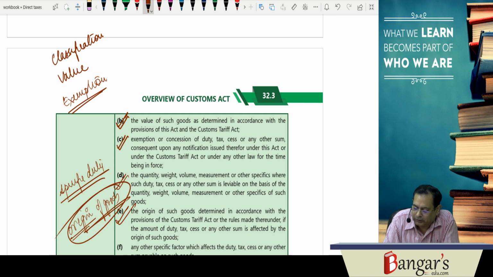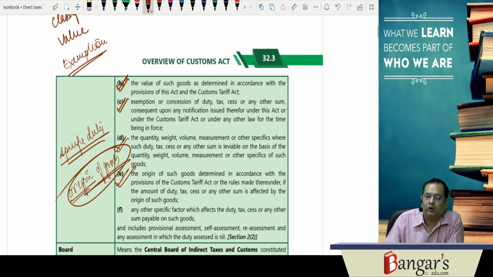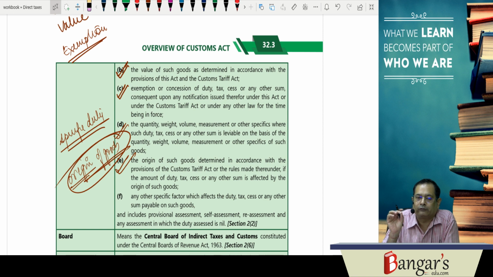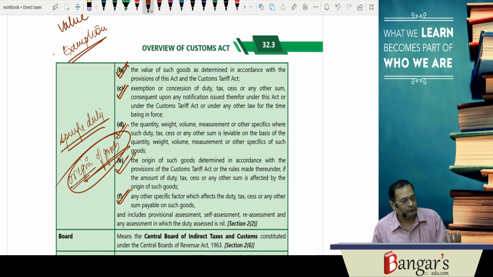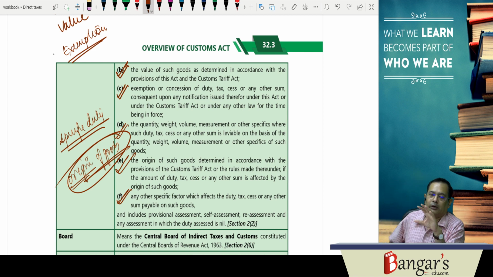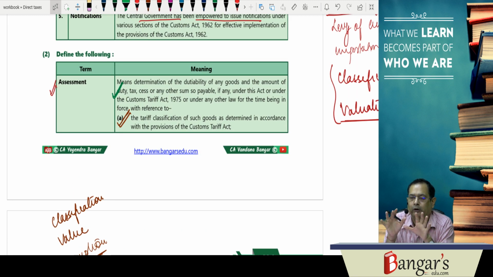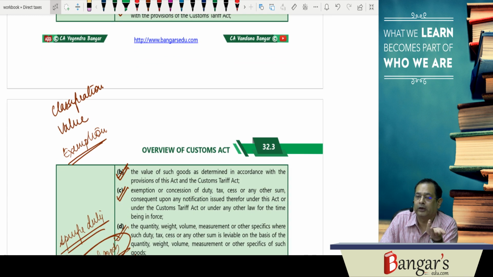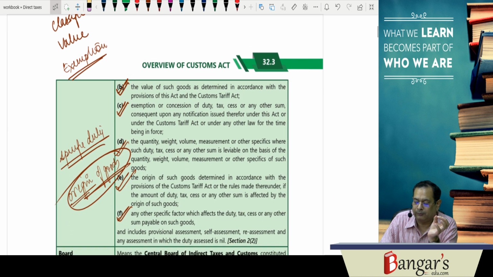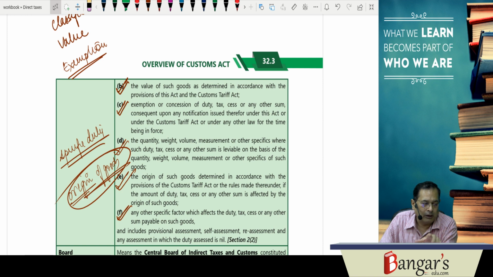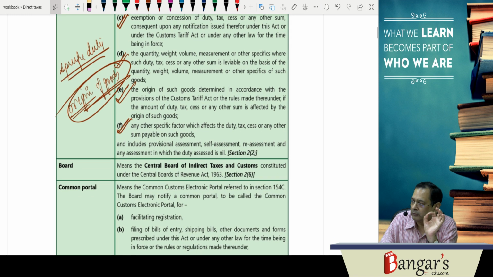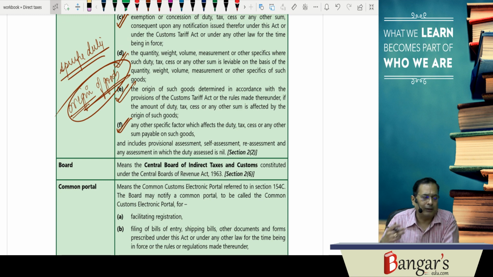Origin of the goods is determined in accordance with the provisions of the Customs Tariff Act or the rules made thereunder, if the amount of duty, tax, cess or any other sum is affected by the origin of goods and any other specific factor that has impact on the duty, tax, cess or any other sum payable. So, fundamentally in assessment you are determining the tariff classification, you are determining the value, you are determining whether the goods are eligible for exemption or not. If the duty is dependent upon quantity etc., determination of the same. If duty is dependent on the origin of the goods, then origin of goods is so determined and other factors they are determined. And assessment includes what?